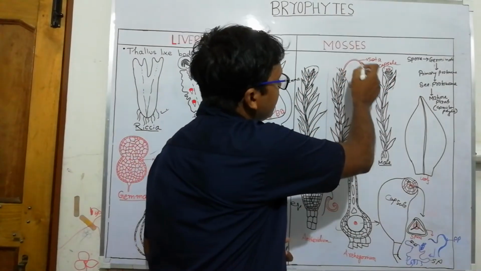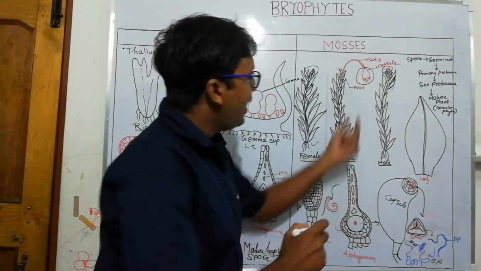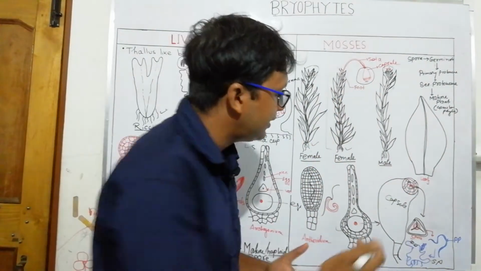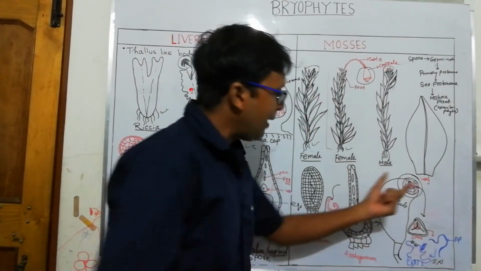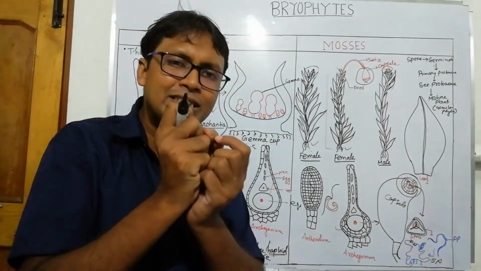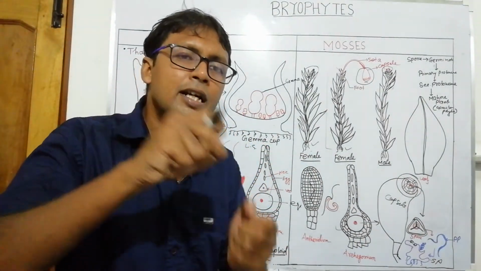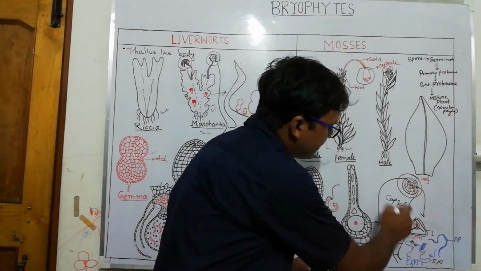This region is the capsule, which is specialized with its dispersal mechanism. The capsule has a head region where several mechanisms disperse the spores.